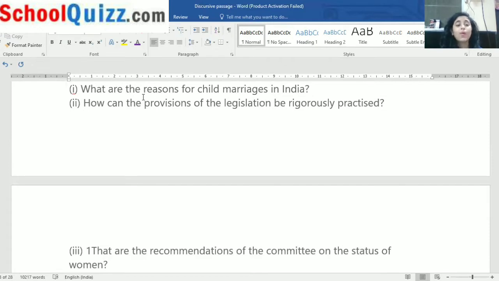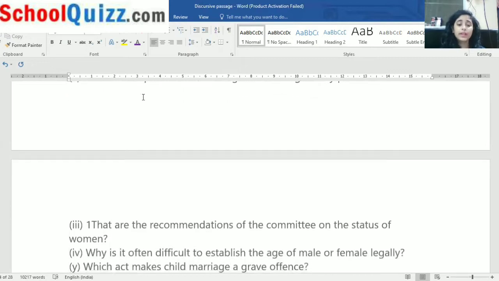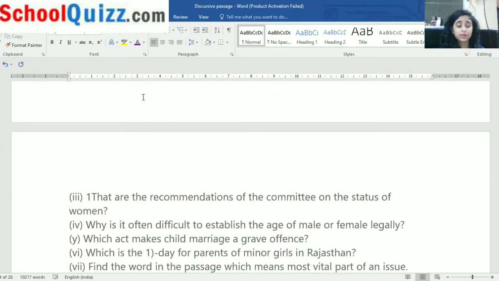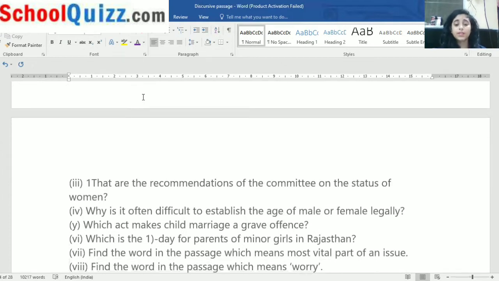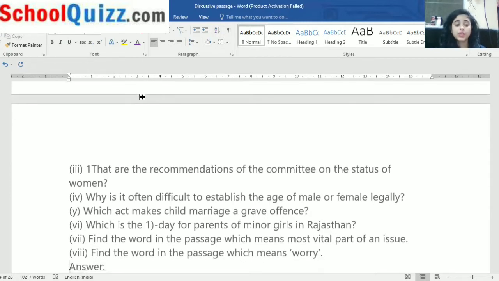So first one, what are the reasons for child marriages in India? How can the provisions of the legislation be rigorously practiced? Recommendations of Committee on the Status of Women. Why is it often difficult to establish the age of male or female legally? Which act makes child marriage a grave offense? Which is the one day for parents of minor girls in Rajasthan? Find the word in the passage which means most vital part of an issue. Find the word in the passage which means what? Worry. Okay, now we are clear with the questions, I hope.